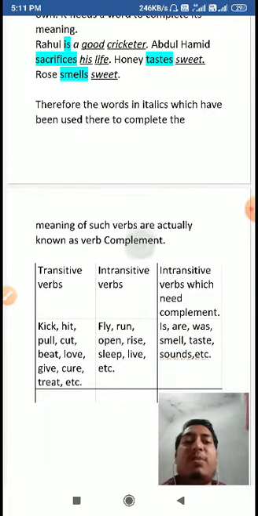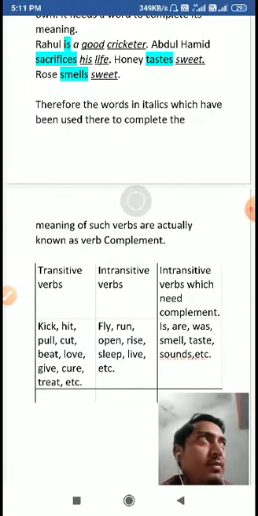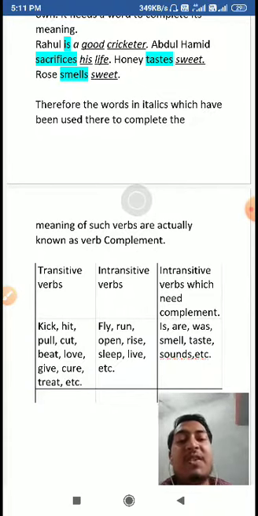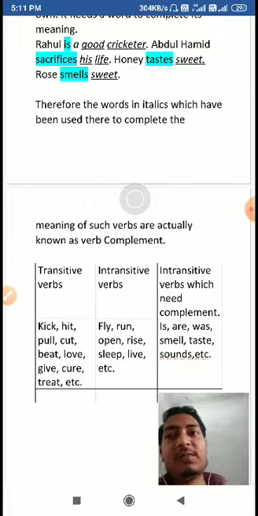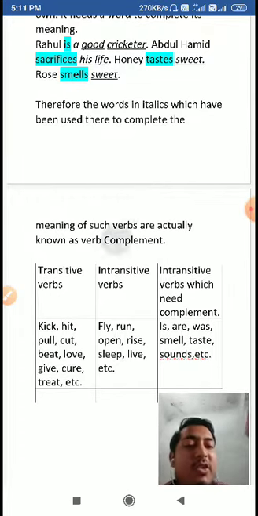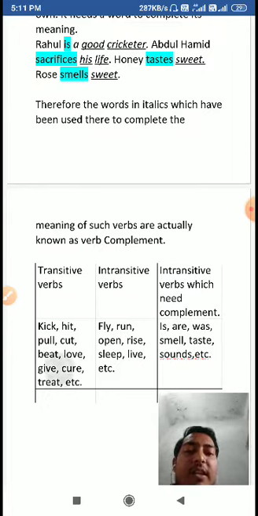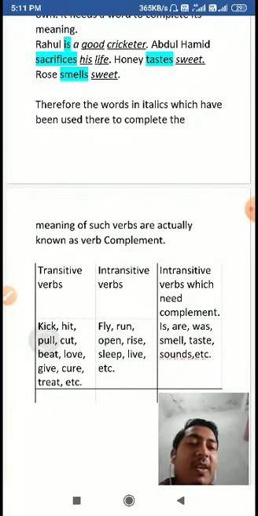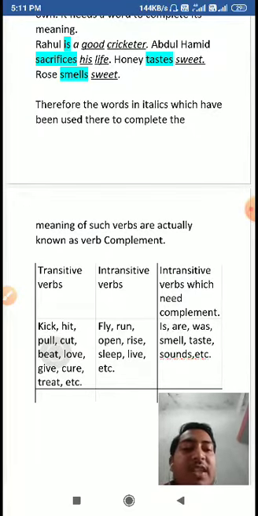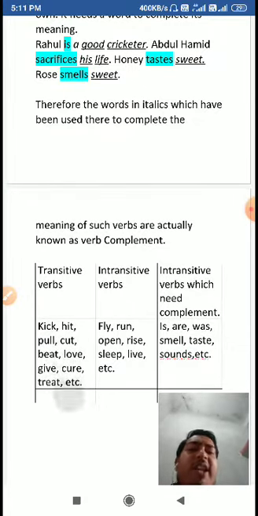Everything depends on that. But still there are some verbs which more often than not are used as transitive verbs, and some which more often than not are used as intransitive verbs. So look at the list of some transitive verbs. Transitive verbs are always action-doing verbs. Keep that in mind. They do the action upon some other word. When you use kick, you would use a word for what you are kicking: kicking a ball, kicking someone, hitting someone, pulling something, cutting something, beating something. All these words are action-doing words.